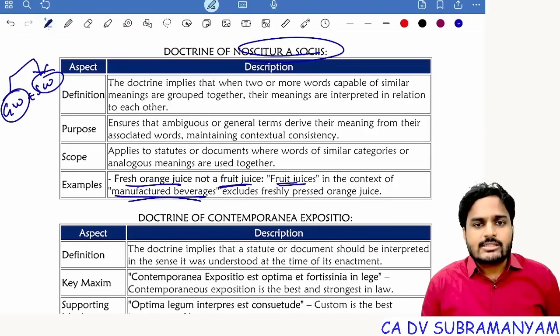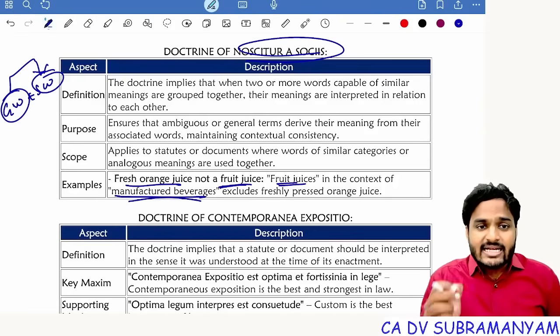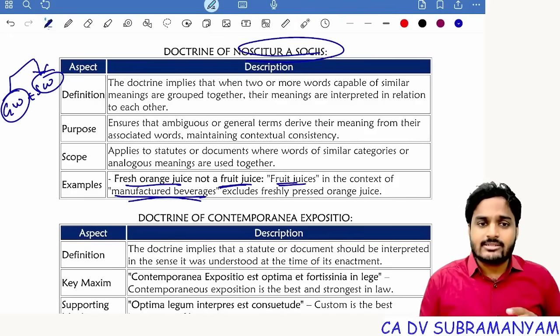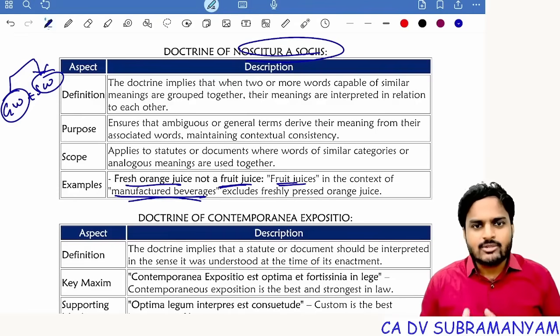So when fruit juice is added in the context of manufactured beverages, that fruit juices will not cover orange juice, banana juice. Getting my point? Fresh juice is not ready-made. They will make it based on your order and serve it. It will have a limitation period. You can consume it within a day. But coming to fruit juices, they can be preserved for 3 months, 6 months, 9 months. Getting my point? Suppose all fruit juices will get taxation under 12% GST, for example.